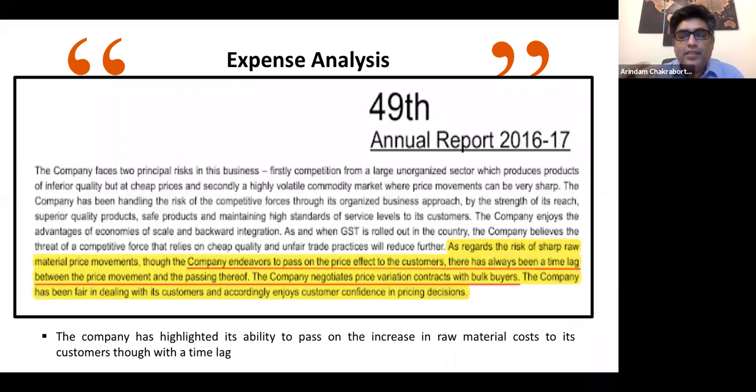Somewhere they validate the fact which we are thinking about as well, and that strengthens our position to the thought that we carry. The company negotiates price variation contracts with bulk buyers. The company has been fair in dealing with customers and accordingly enjoys customer confidence in pricing decisions. So the company has highlighted its ability to pass on the increase in raw material costs to its customers through a time lag, right?